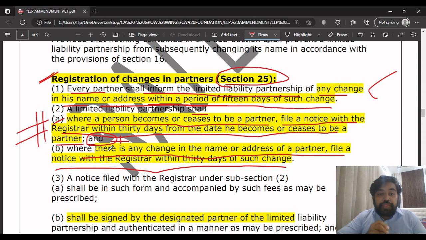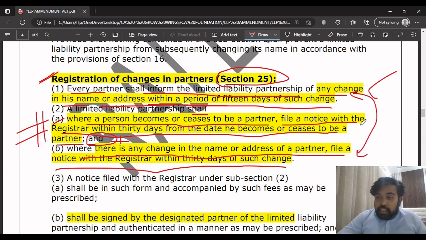Then the LLP will file the notice with the registrar within 30 days of such change. That's why the person has to inform the LLP, because the LLP will have to inform the registrar. They have to file the notice with the registrar within 30 days of such change. So these 2 points are connected.